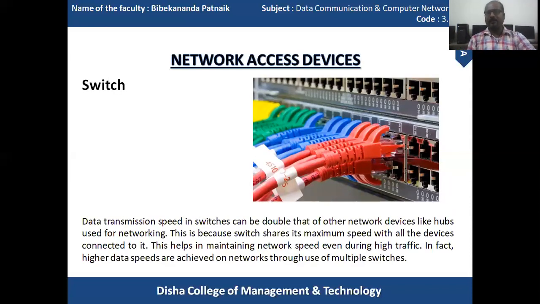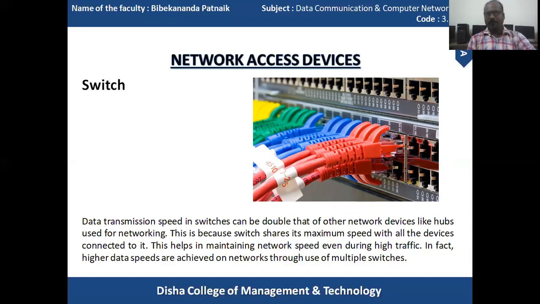So this is basically the image of a switch. There are certain connectors, certain ports, through which the data can be sent or received. Data transmission speeds in a switch can be double that of other network devices like hubs used for networking. Generally, the widely implemented network access device is called a switch. This is because a switch shares its maximum speed with all the devices connected to it. Generally, a switch is a huge network access device with which we can communicate.